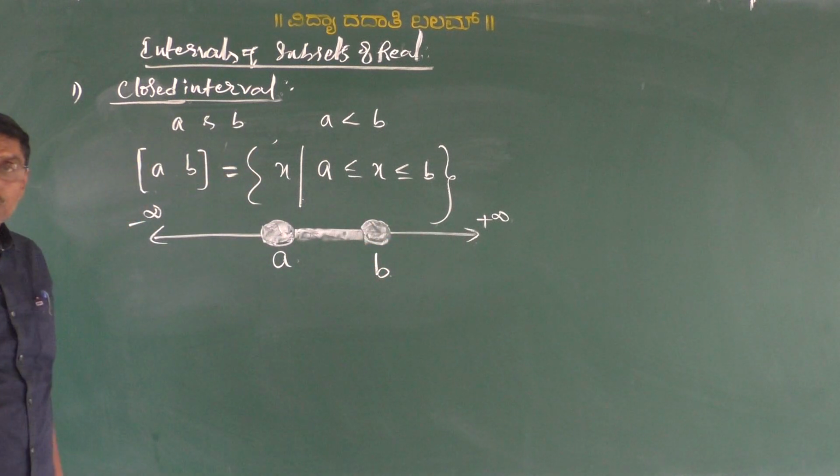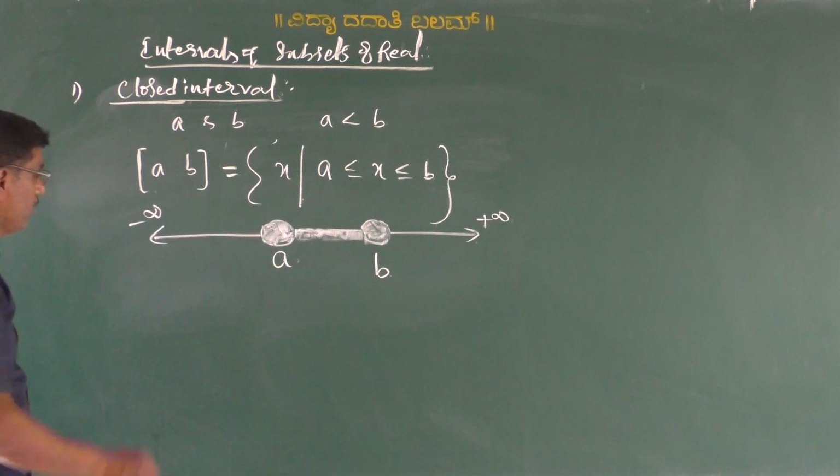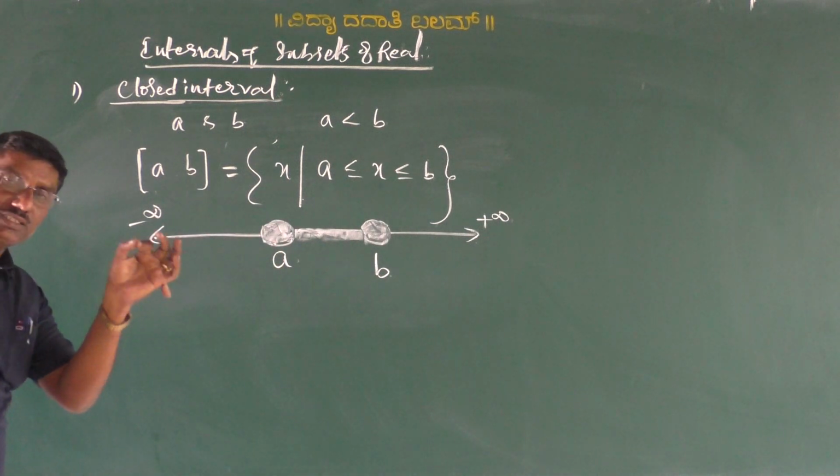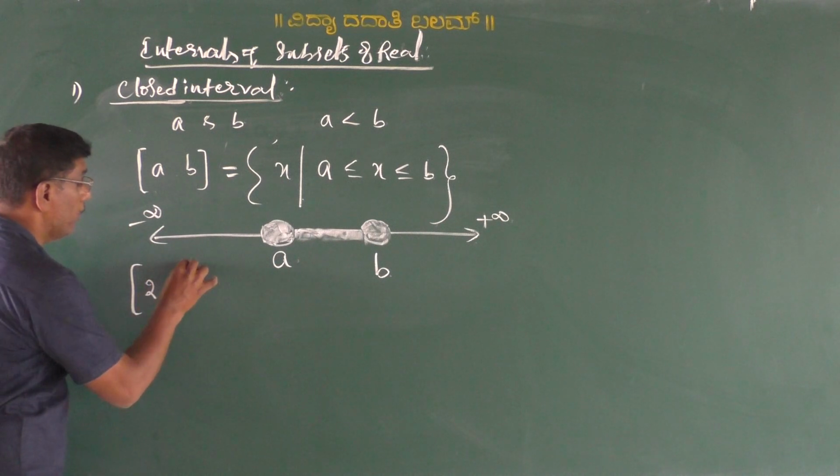An example for this is the same example, the closed interval [2, 3].